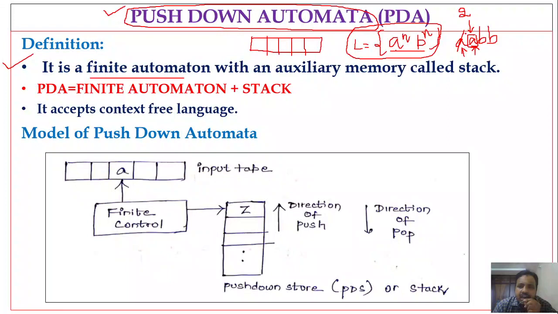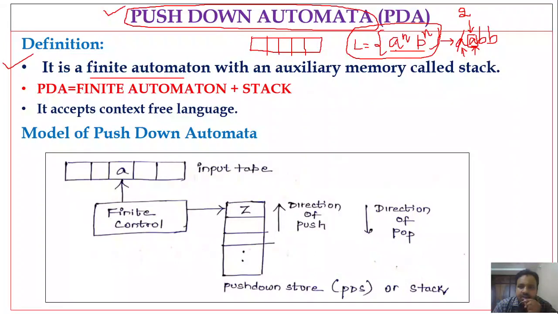That count we cannot measure using a finite automaton. That is the reason a finite automaton cannot accept a language in which parts of the input are related to one another.